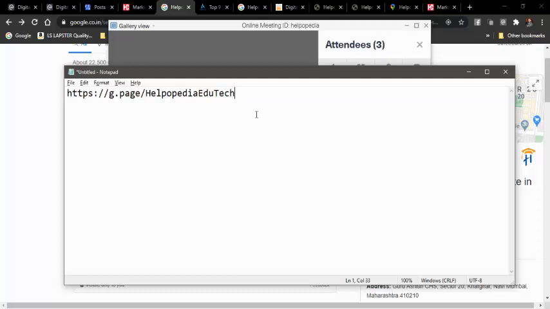But still, you can even just send me the screenshots of the Google My Business account that you have created. You will even require it to submit in the assignment. So you have to create this Google My Business page as a listing. Later on, after submission of the project, if you want, you can delete it, but for submission of the project, you will definitely require to create it.